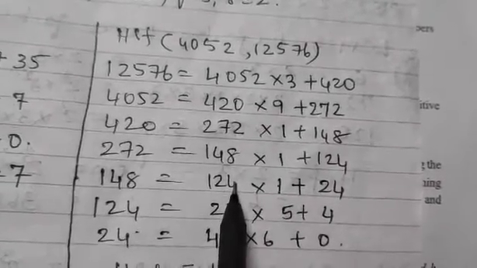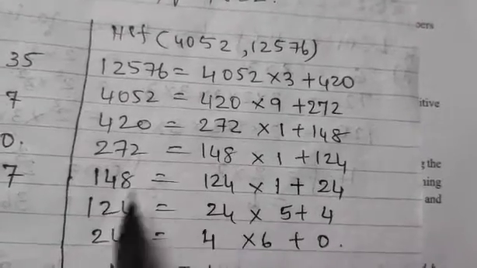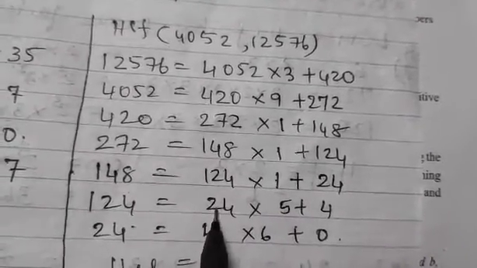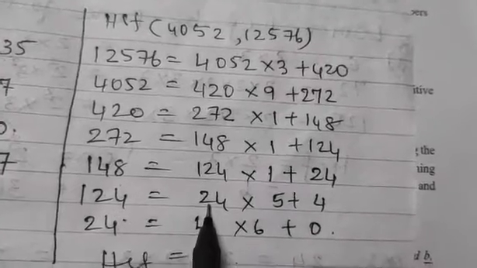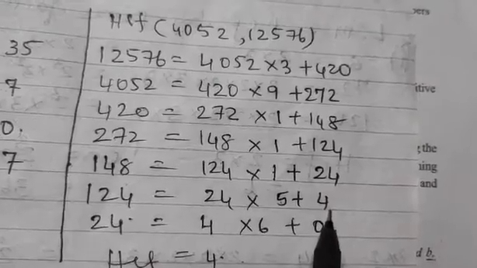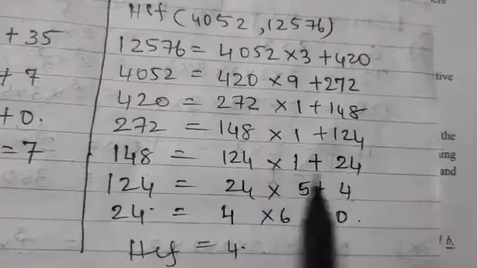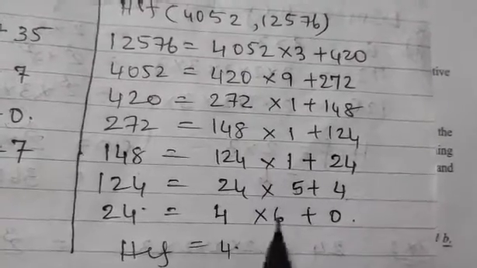148 is divided by 124. Again 1 time, and 24 will be the remainder. 124 is divided by the remainder 24, which becomes the divisor. So 24 goes 5 times, 120, and 4 will be the remainder. Now 24, which was the divisor, becomes the dividend, and the remainder 4 becomes the divisor. 4 sixes are 24, remainder 0.